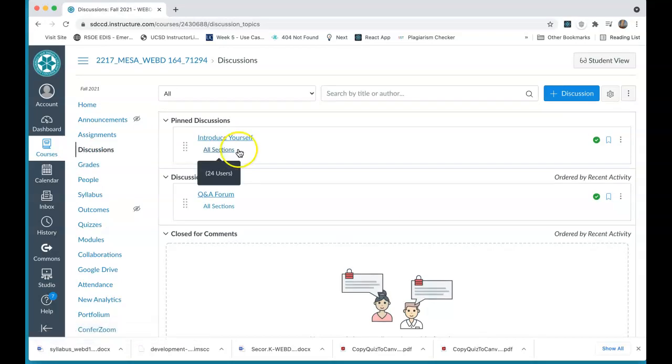We have a discussion. There's an introductory one here, and this is actually mandatory. So if you introduce yourself, I will not drop you from the course. It's one of those things at Mesa where we have wait lists, and if you introduce yourself within the first 7 days, that means you're committing to the class, and I know you're going to be participating. It's not like you just signed up and then you're going to drop out. So that's an important one that reserves your spot in the course.